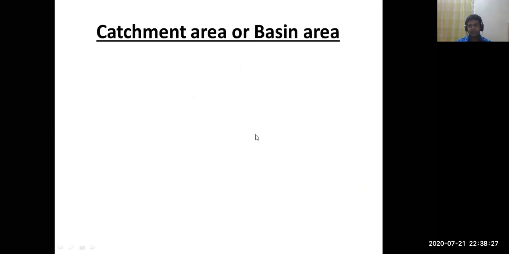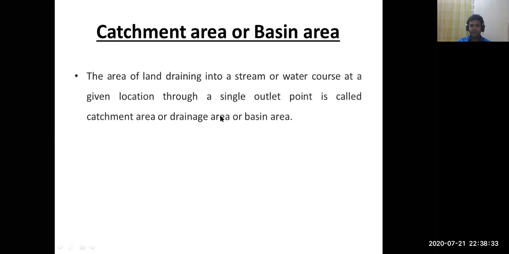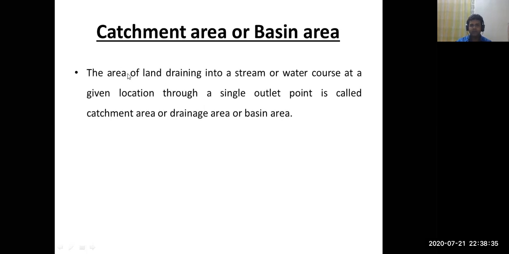Now the next topic I am going to discuss is what is the catchment area or basin area. The catchment area is the area of land draining into a stream or water course at a given location through a single outlet point.